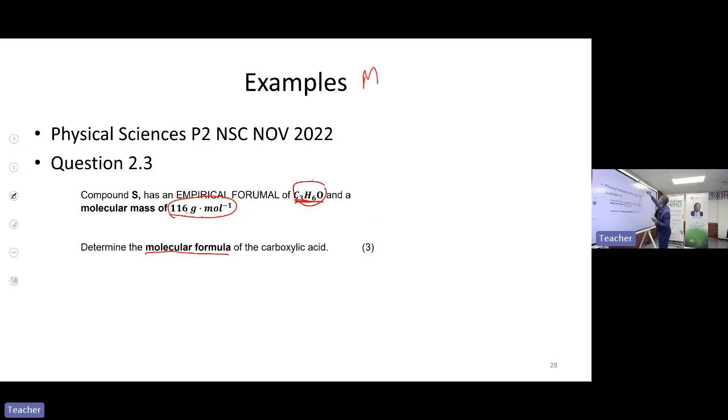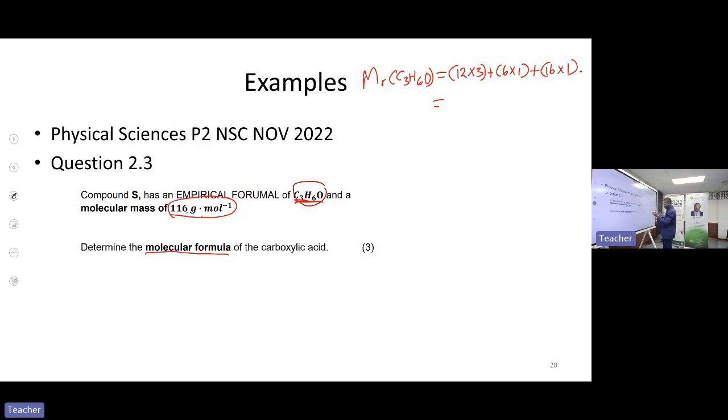Let's look at the molar mass of empirical formula, which is C3H6O. Then it's 12 multiplied by 3 plus 6 multiplied by 1 plus 16 multiplied by 1 again.